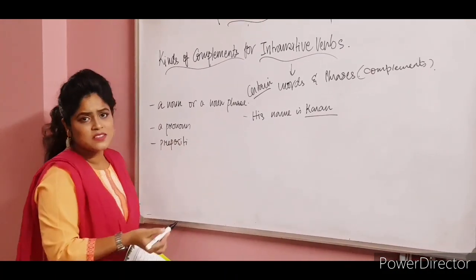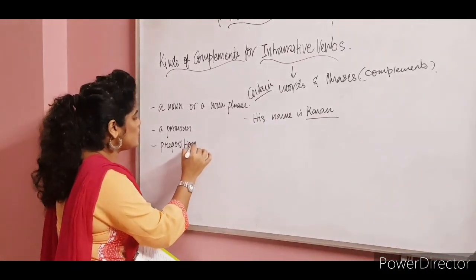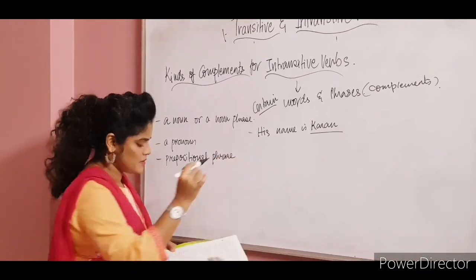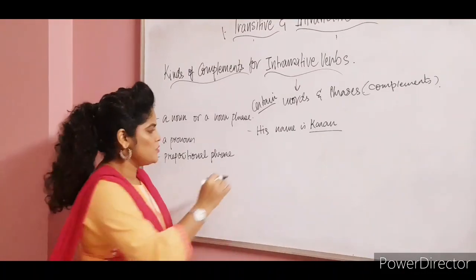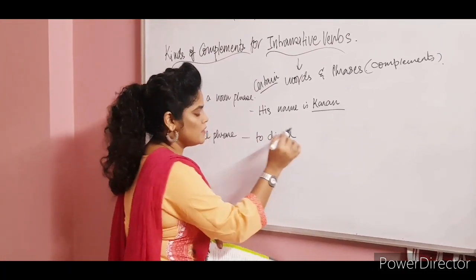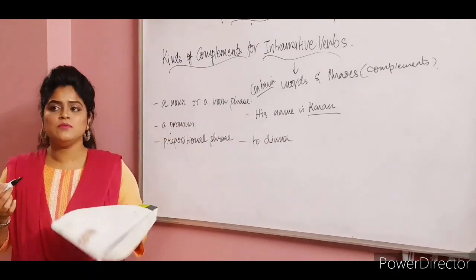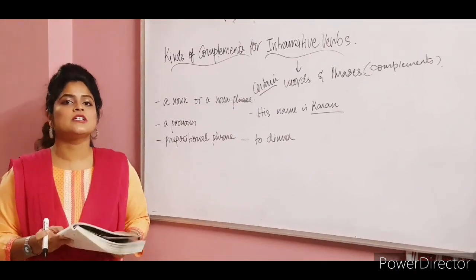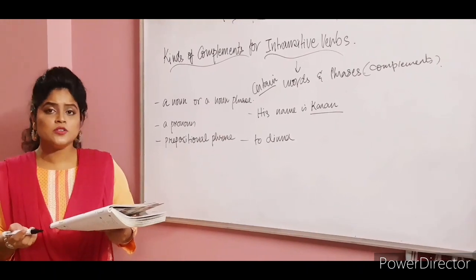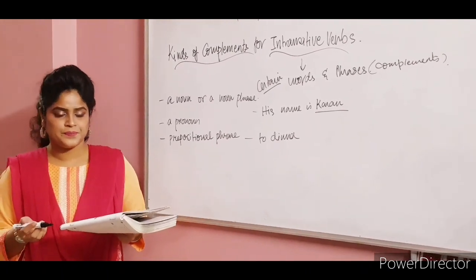A phrase that of course has a preposition. For example, "They are coming to dinner." "I am looking at those paintings." I am looking is the intransitive verb out here.